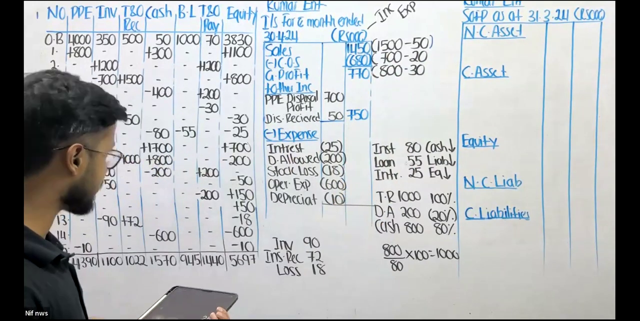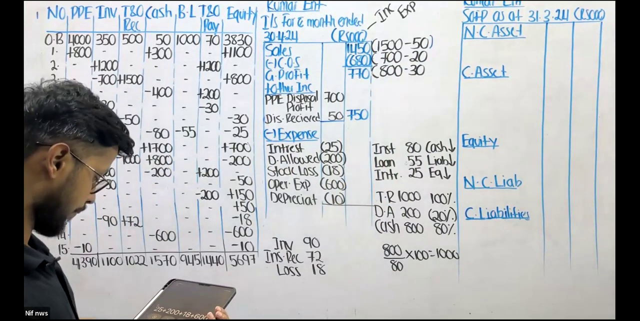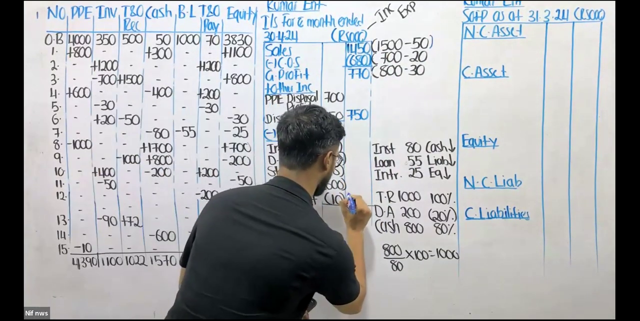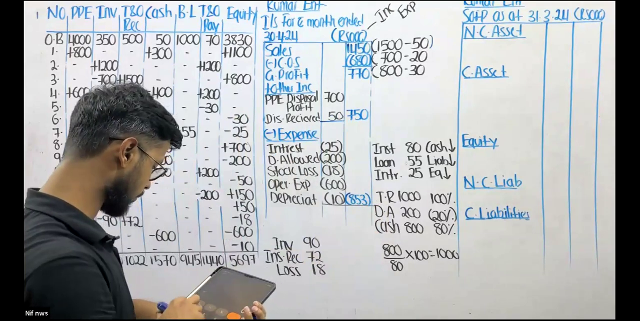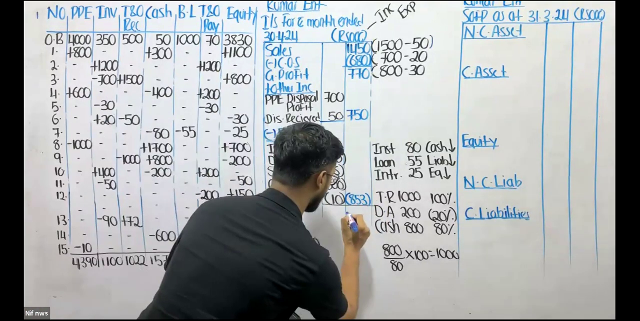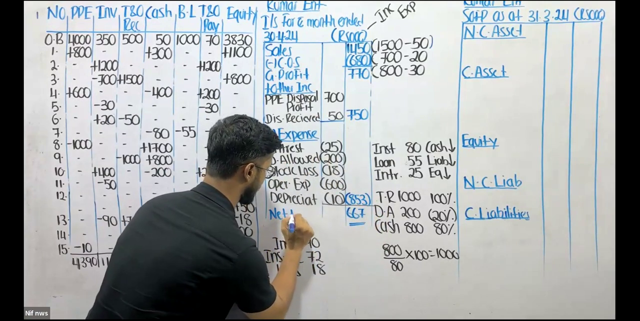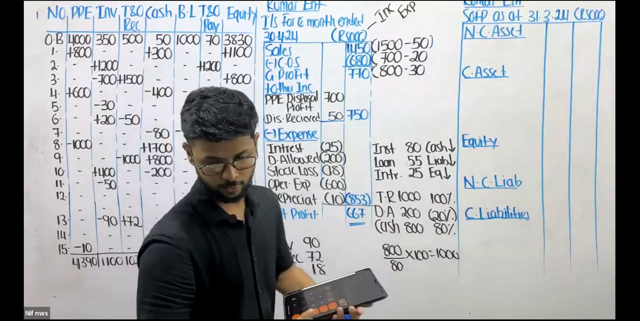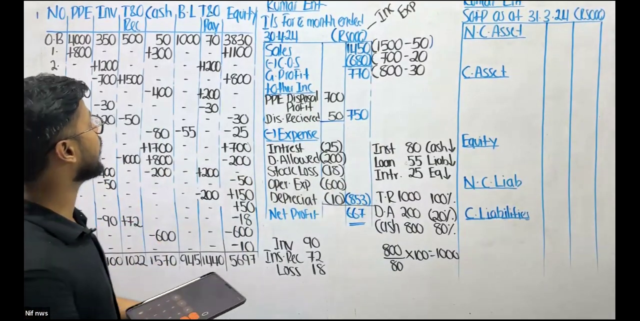And let's quickly add the expenses. 25 plus 200 plus 18 plus 600 plus 10. That gives me 853. So 770 plus 750 minus 853. That gives me 667, which is my net profit. Okay, good. So that's basically the answer for the income statement.